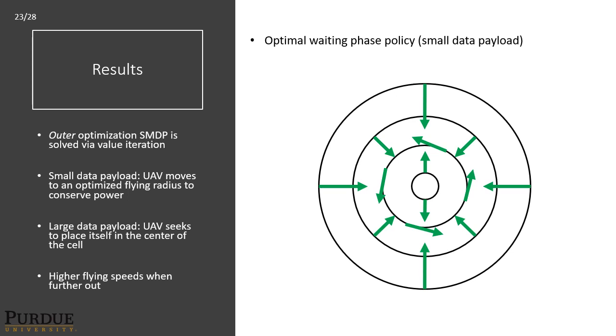To solve this SMDP, we discretize the state space and then solve the problem through value iteration. First, we look at the optimal waiting phase policy for the case of a small data payload. In this situation, the UAV moves to an optimized flying radius in order to conserve power. This is because the data payload is small and the communication phases are smaller, and so the UAV spends more of its time in the waiting phase, whose goal is to minimize the power consumption because it's not serving any requests. In the large data payload case, this shifts a little bit, and the UAV seeks to place itself in the center of the cell in anticipation of the large communication phases that it will receive in the future.